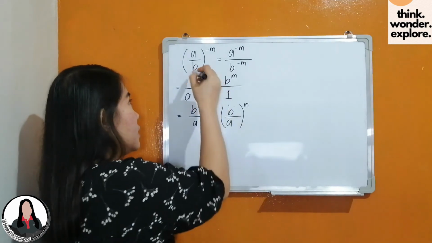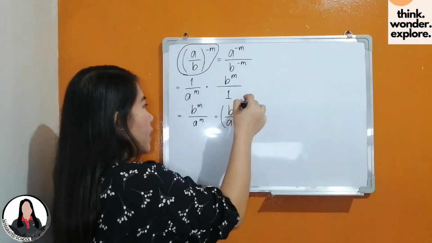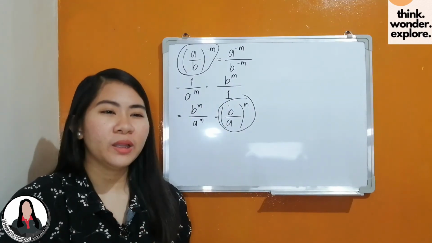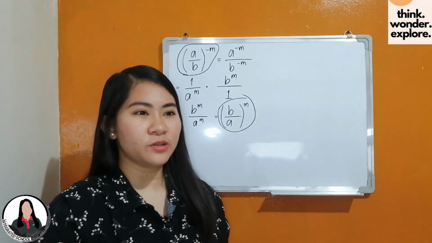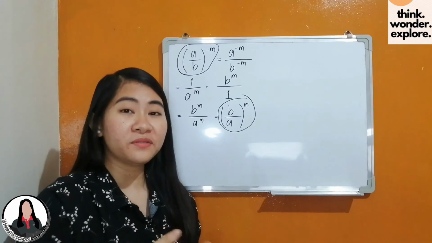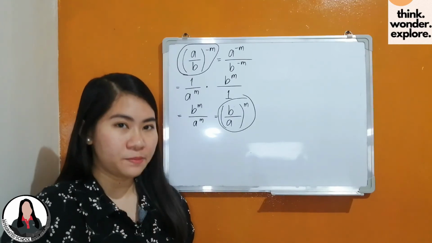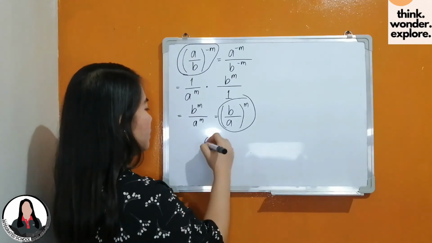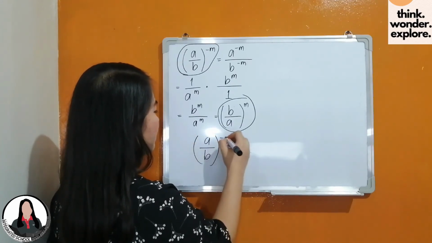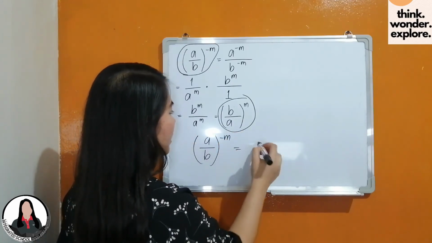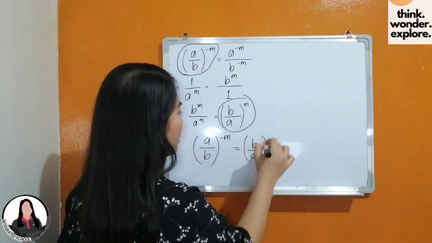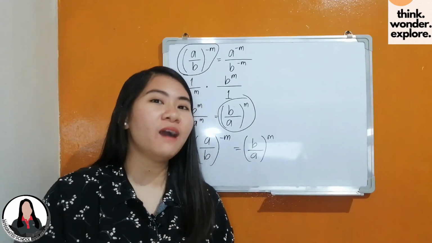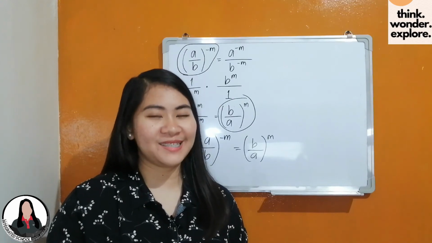Now, anong mapapansin niyo sa original rational expression na ito at sa bagong rational expression? So, from this, ibig sabihin, we can move exponential factors in a rational expression from the numerator to the denominator or vice versa by changing their exponents. So, simply, if a and b are non-zero real numbers, a over b, quantity raised to negative m, is equivalent to b over a, quantity raised to m. Now, we can conclude that the laws of exponents are extended to zero and negative exponents.